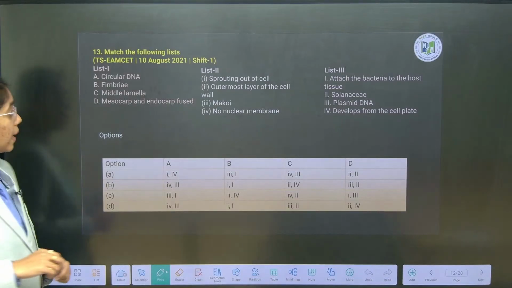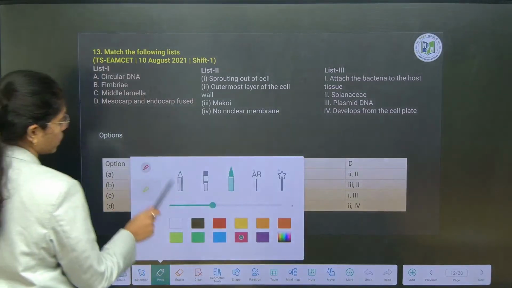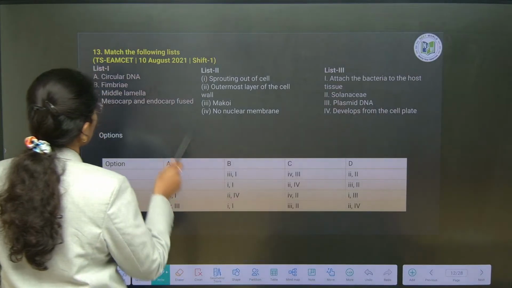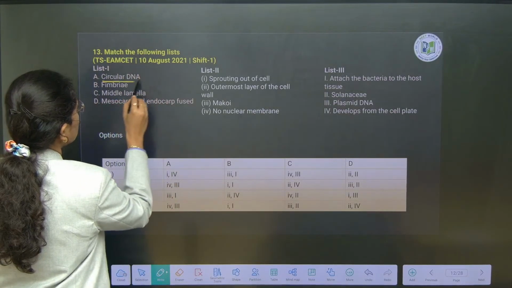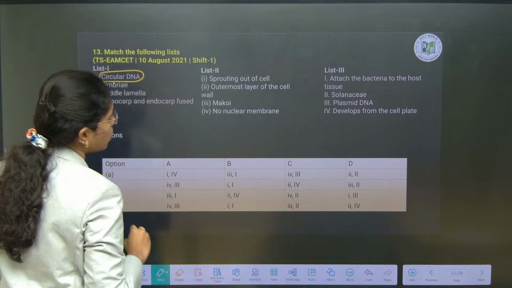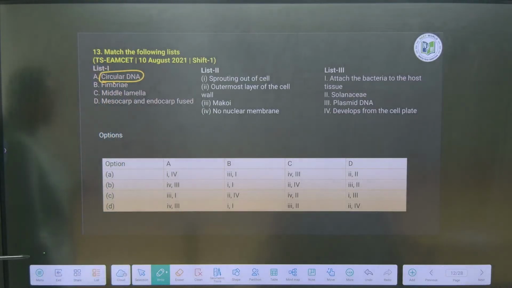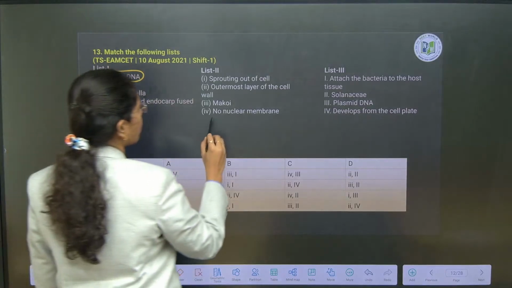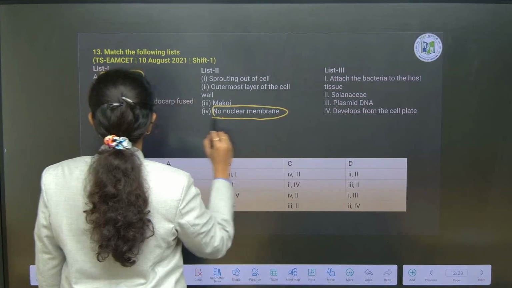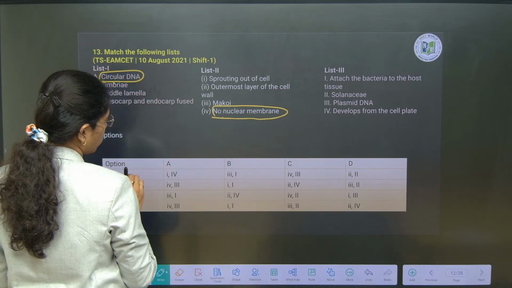Look into it carefully and address the question. See, first you see circular DNA. Circular DNA is present in what? Prokaryotes. Prokaryotes will not have any nuclear membrane, no? Yeah, so A goes with option 4.